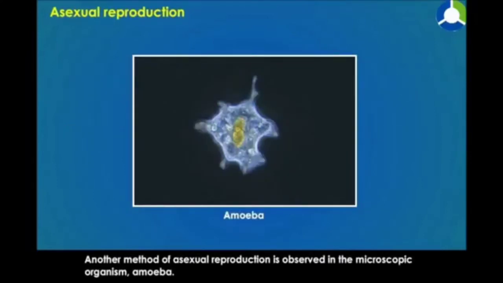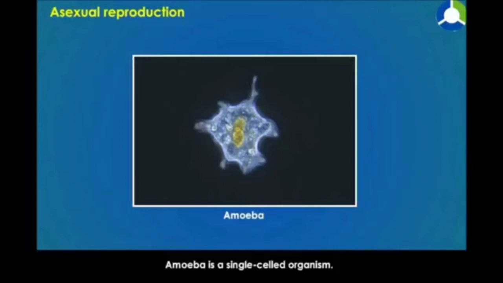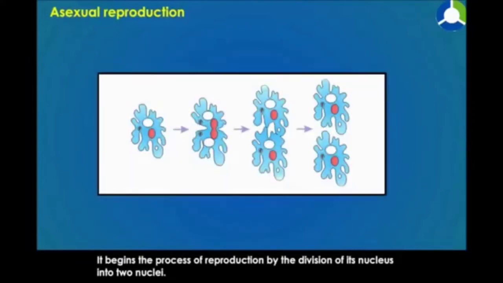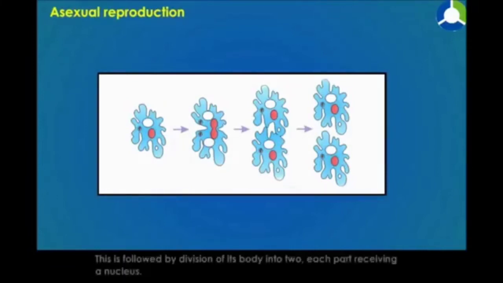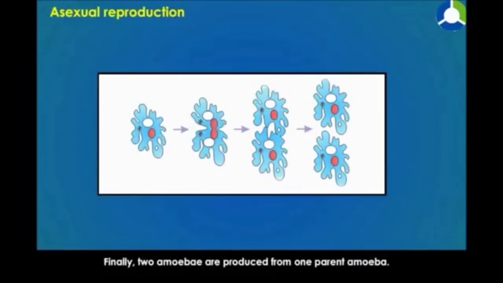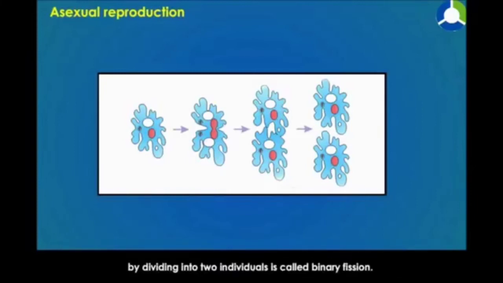Another method of asexual reproduction is observed in amoeba. Amoeba, as you have studied, is a single-celled organism which begins its process of reproduction by the division of its nucleus into two nuclei. This is followed by the division of its body into two, each part receiving a nucleus. Finally, two individuals are produced from one parent amoeba. This type of asexual reproduction, in which an animal reproduces by dividing into two individuals, is called binary fission.